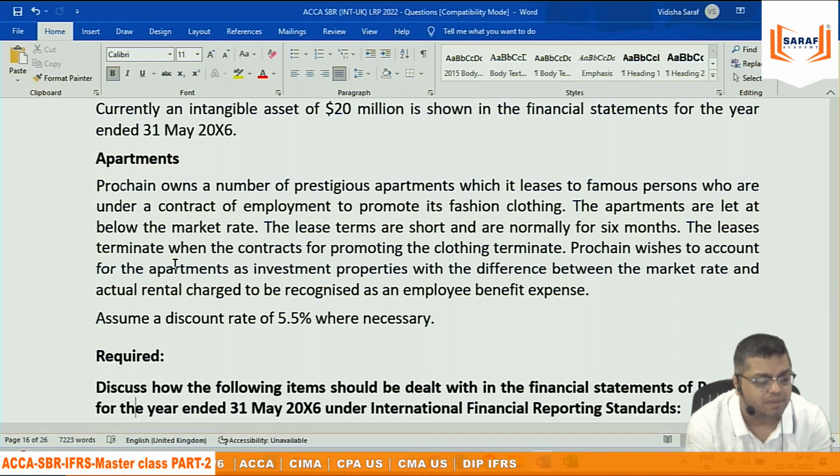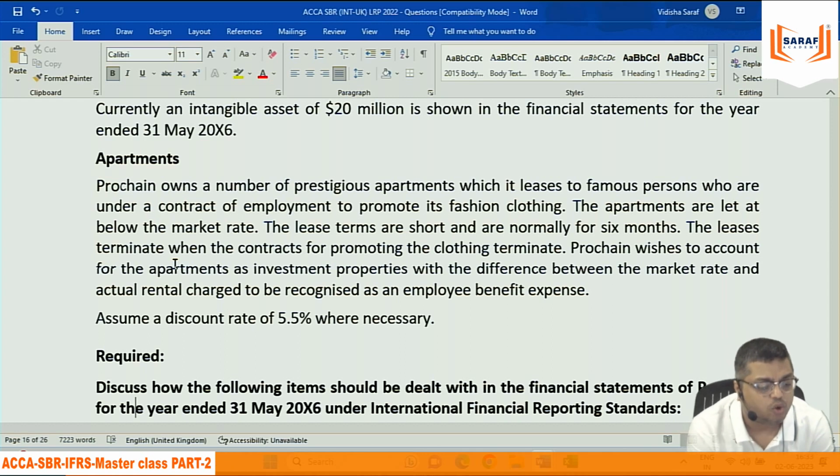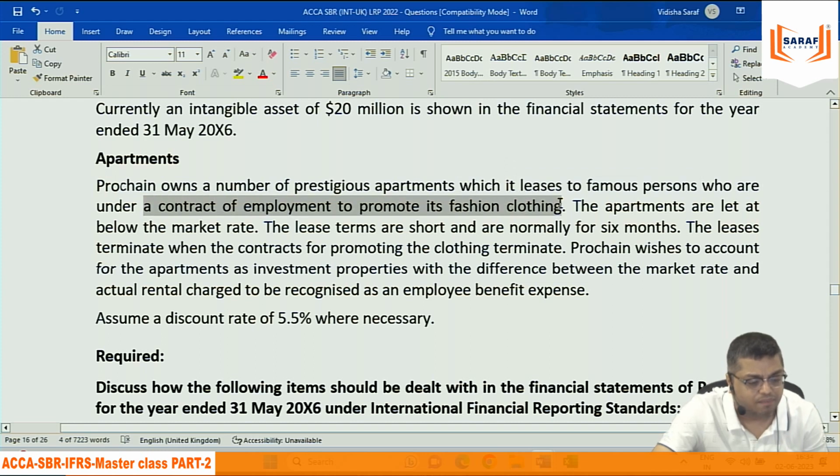Prochain owns a number of prestigious apartments which it leases to famous persons who are under a contract of employment to promote its fashion clothing. यहाँ पर किसको अपार्टमेंट दिए हैं? जिसके साथ हमारा कॉन्ट्रैक्ट ऑफ एम्प्लॉयमेंट है. Even though they are famous persons, but we have a contract of employment.